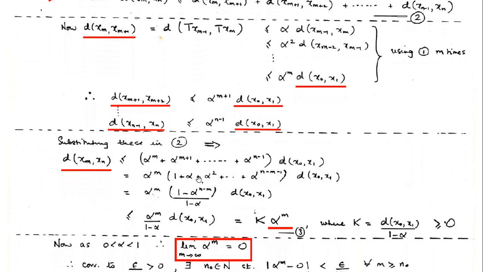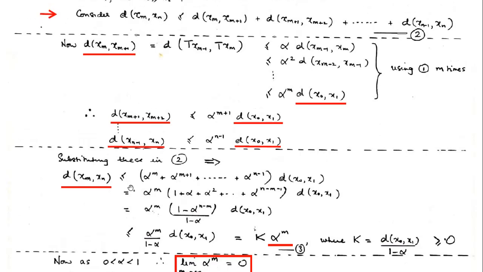If we club all these together, the distance between xm and xn is less than or equal to, now all these scalars will come in. So it's alpha power m, alpha power m plus 1, and so on, up to alpha power n minus 1.